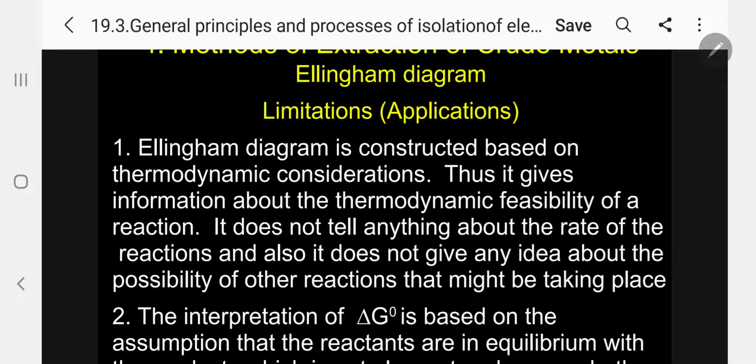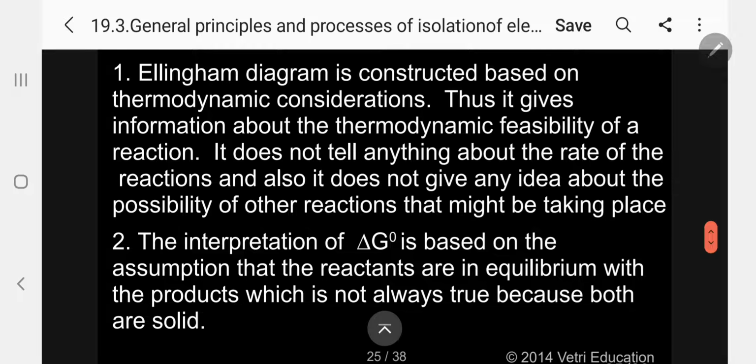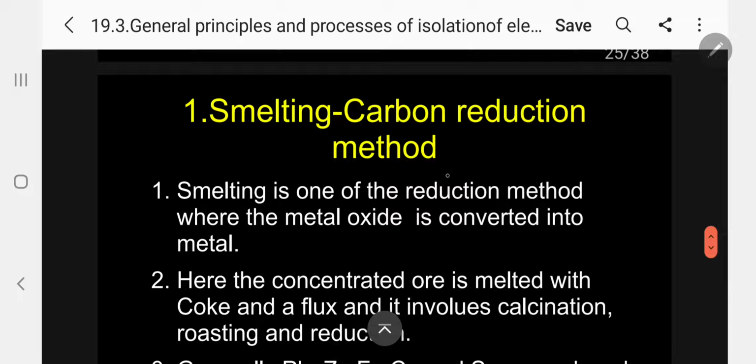The next drawback: the interpretation of delta G zero is based on the assumption that reactants are in equilibrium. Please follow. Because only at equilibrium, delta G zero equals minus RT ln K. Only based on that we have formed the Ellingham diagram. So the assumption is that reactants are in equilibrium with products, which is not always true because both are solid. Kindly follow. So this is about the Ellingham diagram.